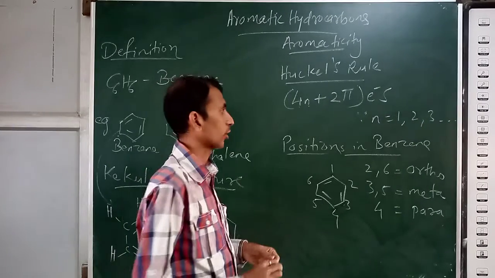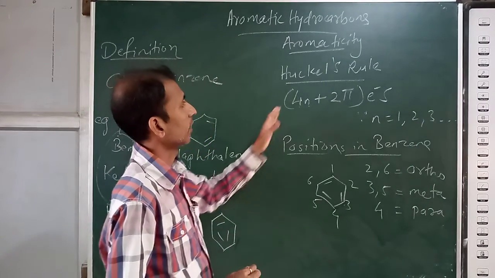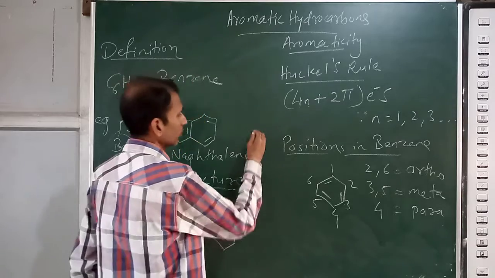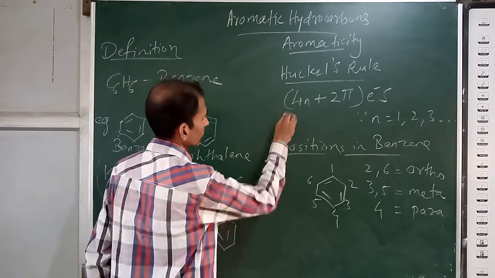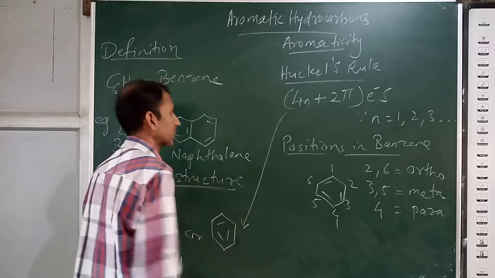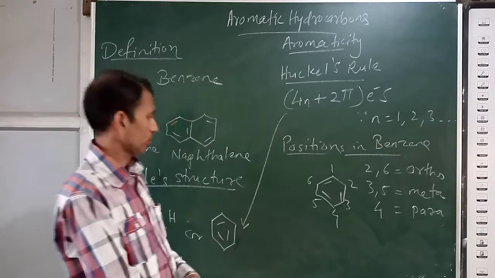So we start, for example, with the compound benzene only.